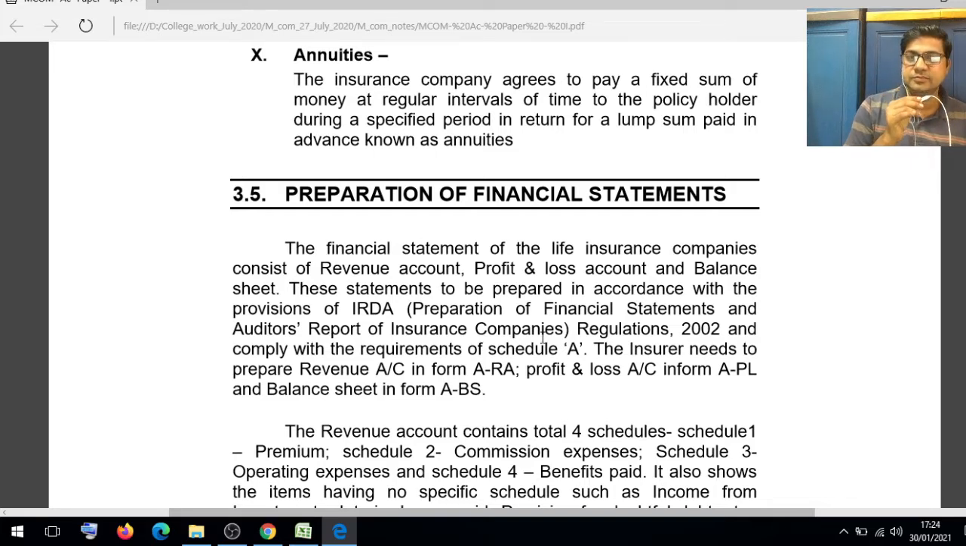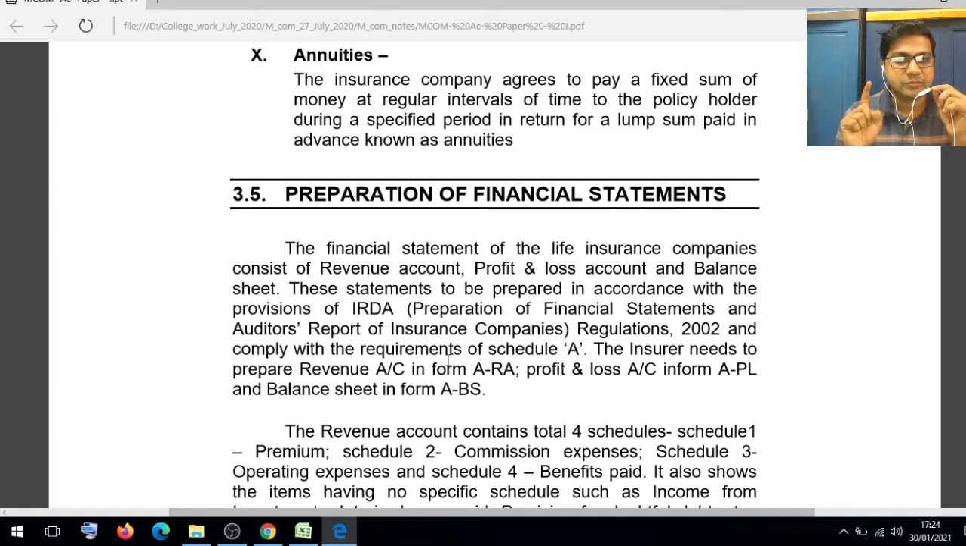It is mandatory. The financial statement of the life insurance company consists of the revenue account, profit and loss account, and balance sheet. These statements are to be prepared in accordance with the provisions of the IRDA, the Preparation of the Financial Statements and the Audit Report of Insurance Companies Regulations 2002, and in compliance with the requirements of Schedule A. The insurer needs to prepare. Insurer means company.